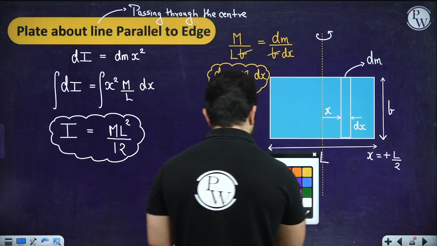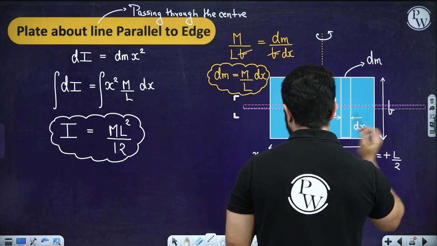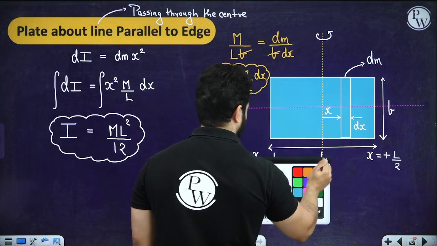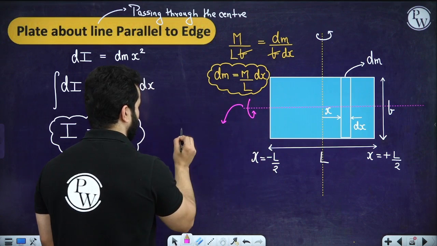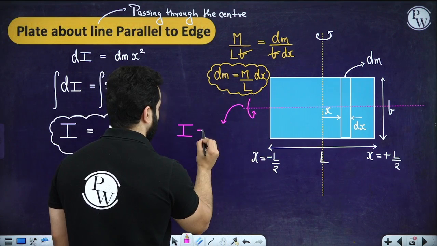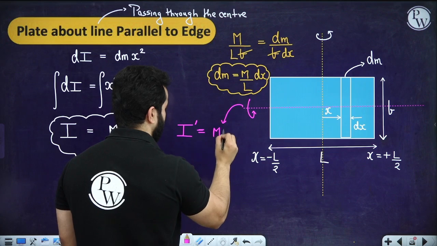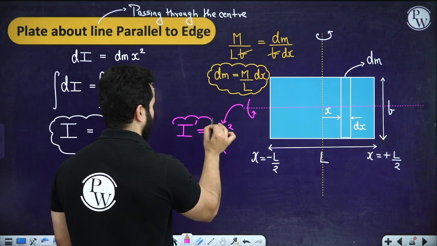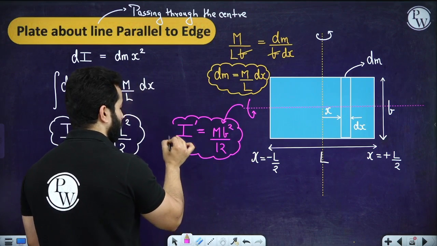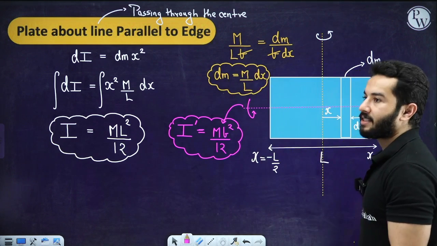If someone asks you what is the moment of inertia about this axis, now can we simply write it? If we want to find the moment of inertia about this axis, I'll call it I dash, it would be m b square by 12. So you need to remember all of these things, right? Hopefully everything is clear till this point.